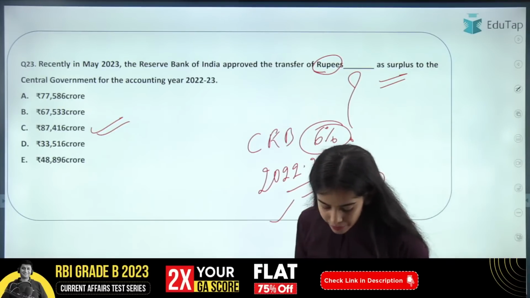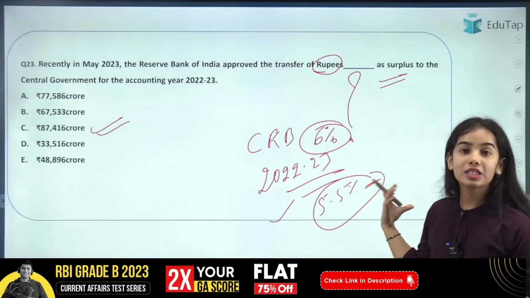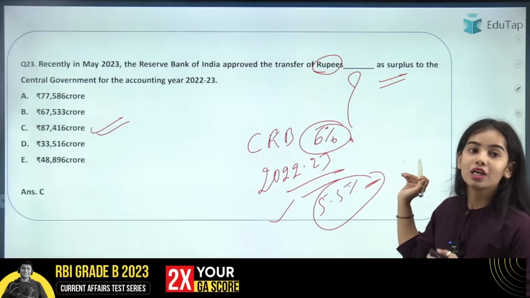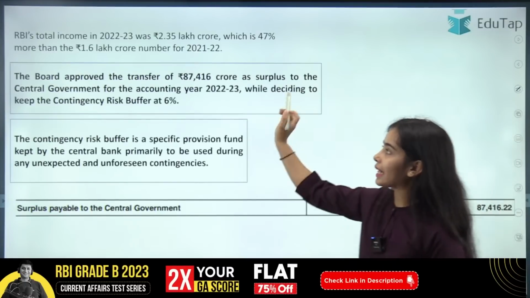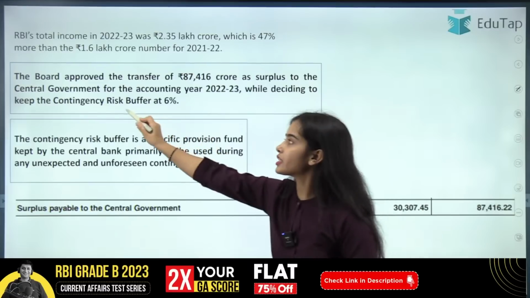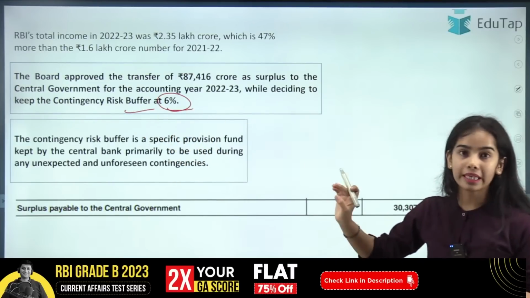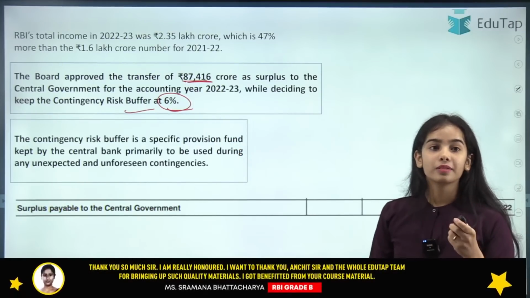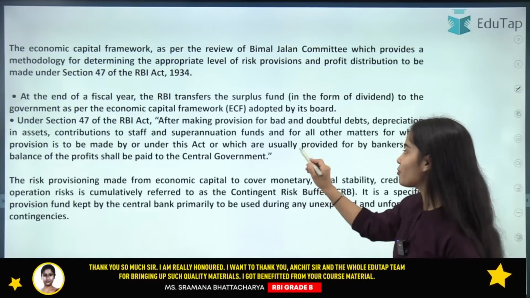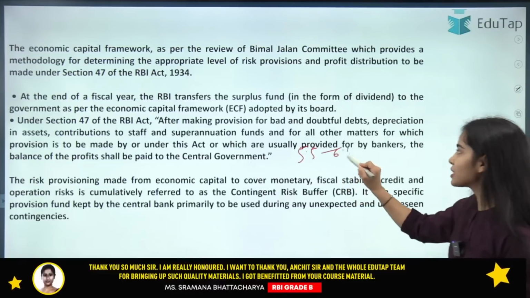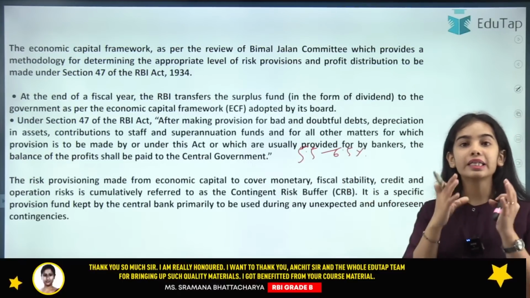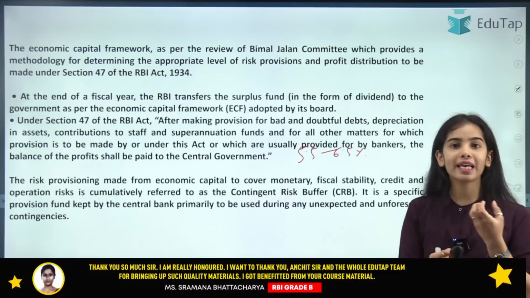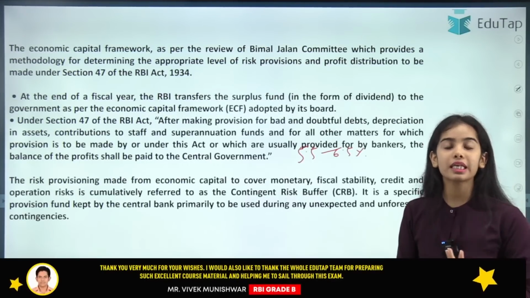To what percentage? What is the range of this contingency risk buffer? So it is 5.5% to what percentage? Okay, so it is the range of the contingency. Currently the contingency risk buffer is maintained at 6%. The surplus transferred is 87,416 crores. And yes, I am getting the answer. 5.5% to 6.5% is the range for the contingency risk buffer that the RBI keeps with itself. This is the buffer that the RBI has to keep with itself for unforeseen situations.